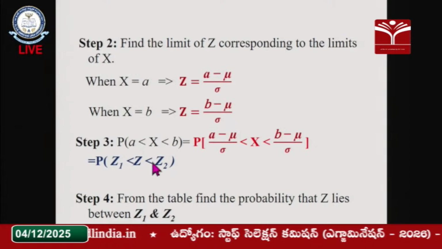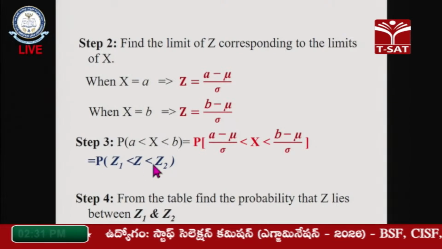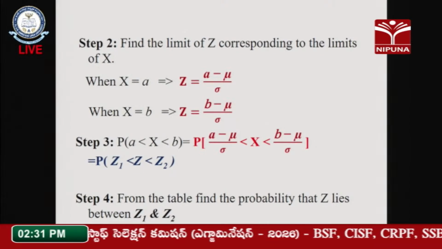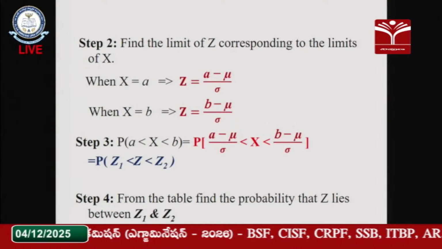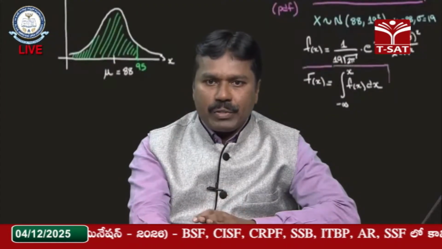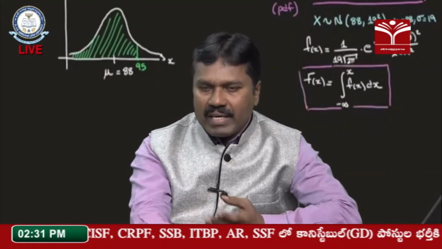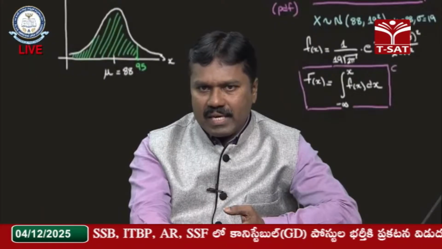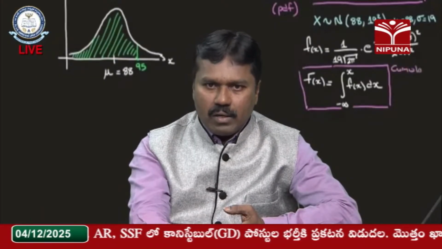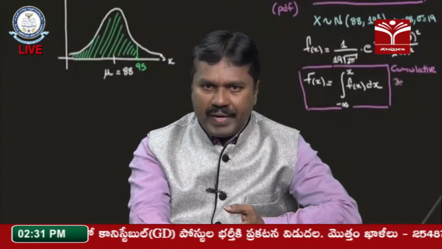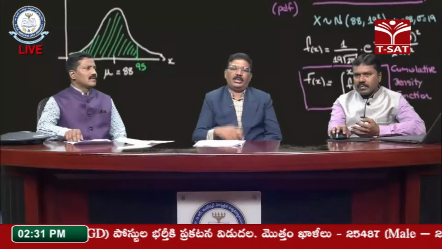After getting these z1 and z2 values, now from the table find the probability of z lying between z1 and z2. So, making use of the table, we should find the required information. Based on these z1, z2 values, we will get the solution to this particular probability. That means we will get the area between them.